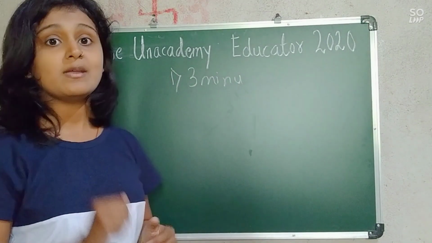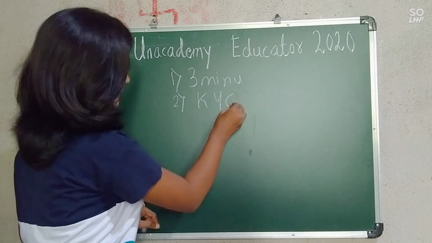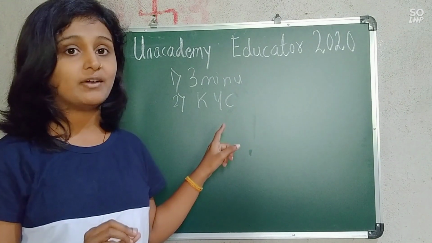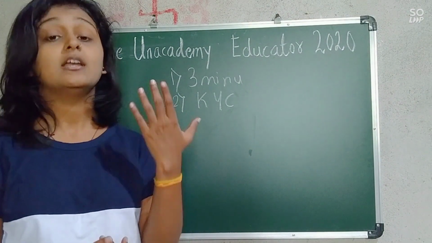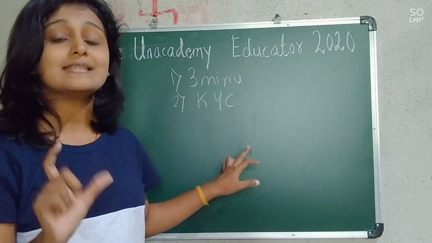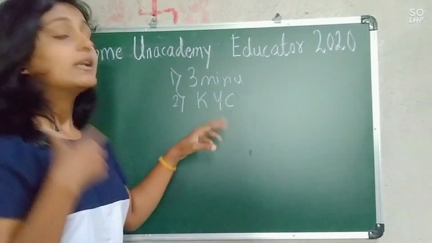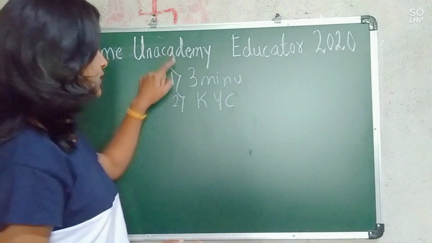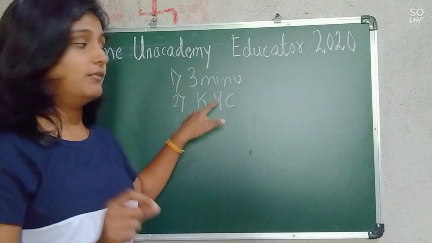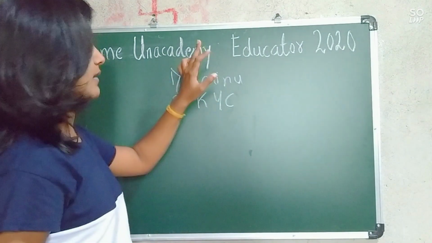After cracking this 3 minutes demo, you will have to give KYC. According to 2020, it has been added. Now, what exactly is the KYC? You have to give your PAN card details, then the Aadhaar card, and along with that, you have to prepare a 1 minute introduction video about what experience you have. You have to give all these things in this KYC. That means the first step is the 3 minutes demo, and then KYC, where you have to upload your Aadhaar card, PAN card, or the details that are told by Unacademic.